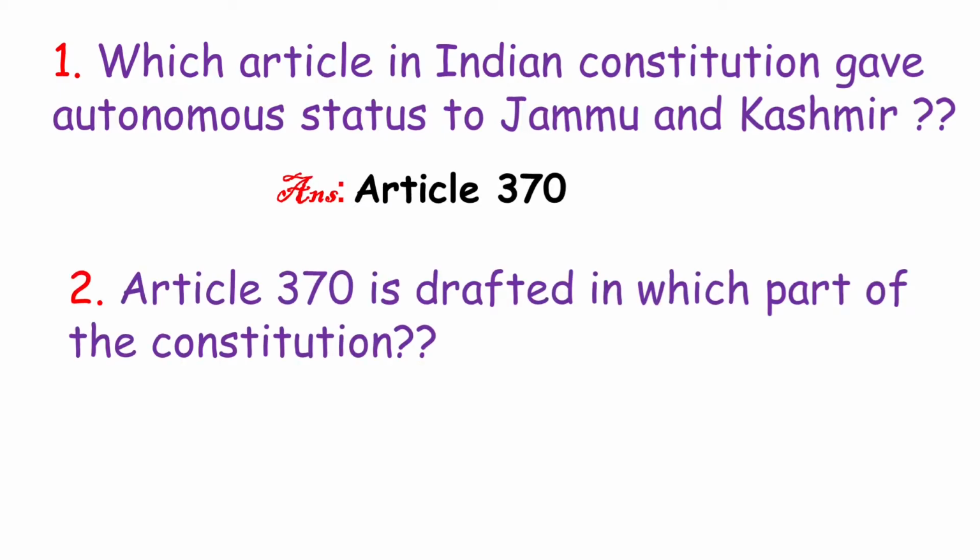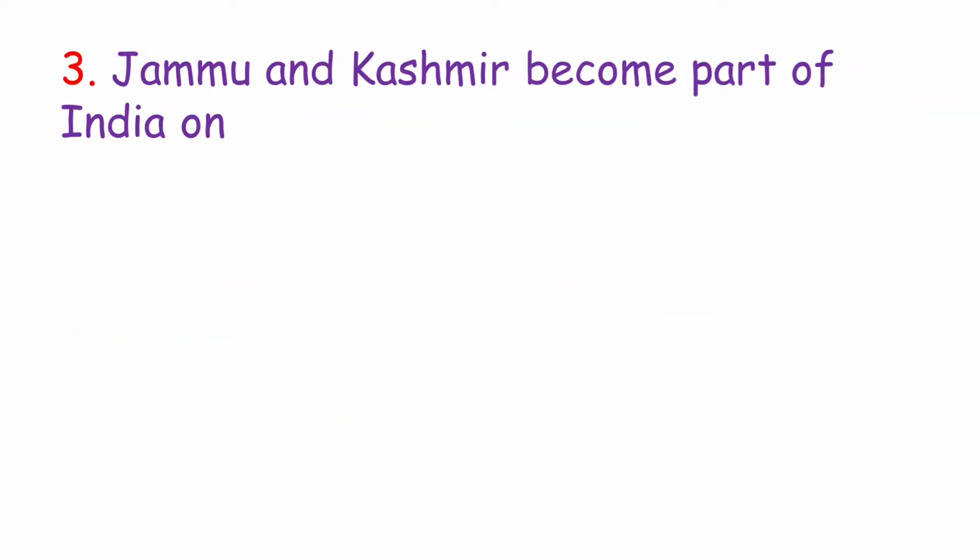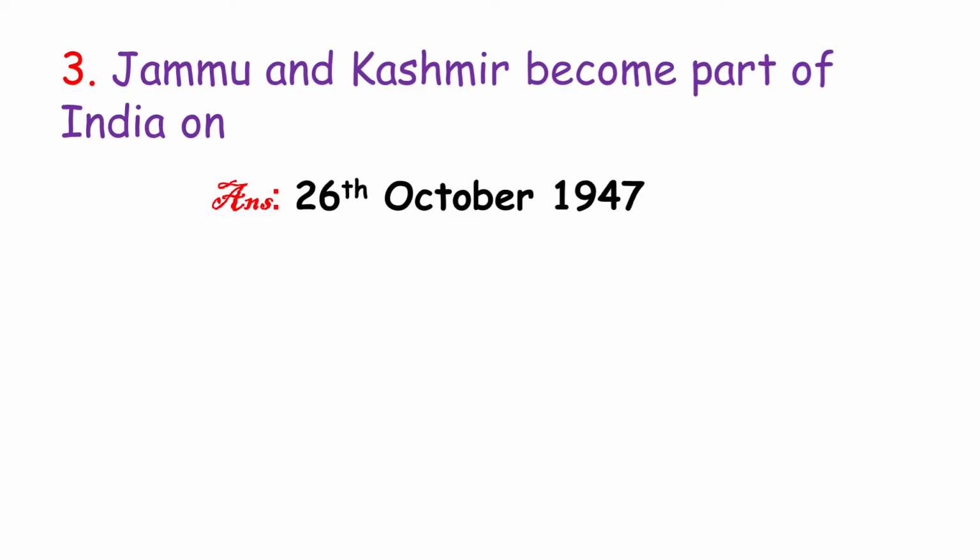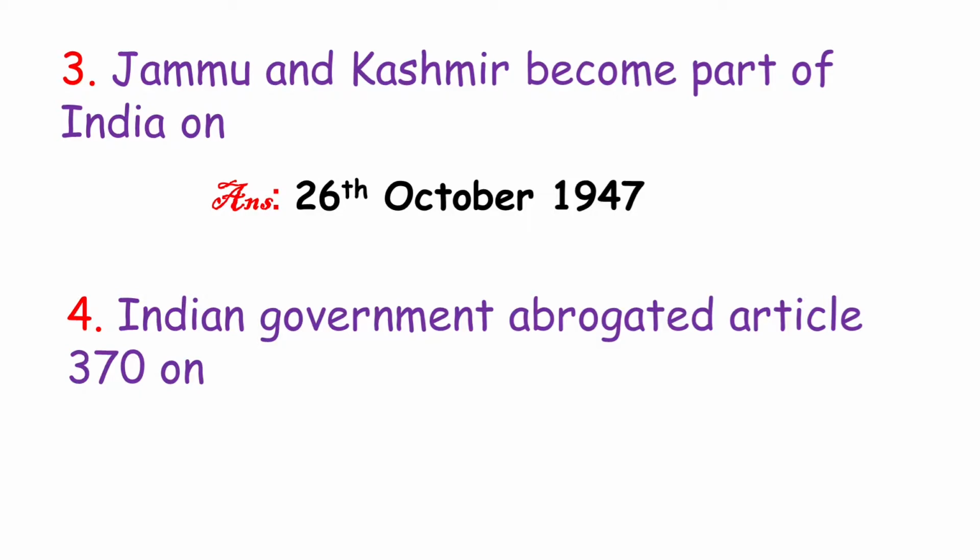Article 370 is drafted in which part of the Constitution? Answer: Part 21. Jammu and Kashmir became part of India on 26 October 1947. This date is very important. The Indian government abrogated Article 370 on 5th August 2019.